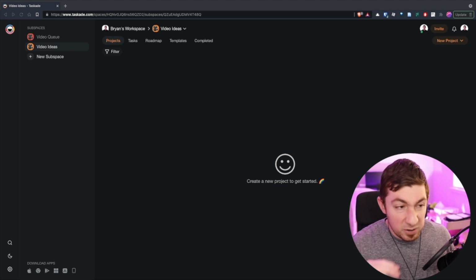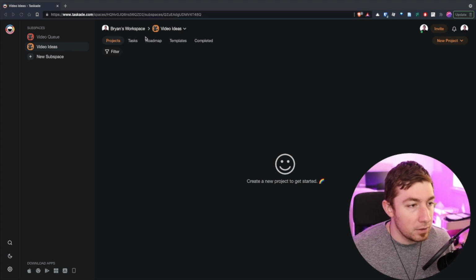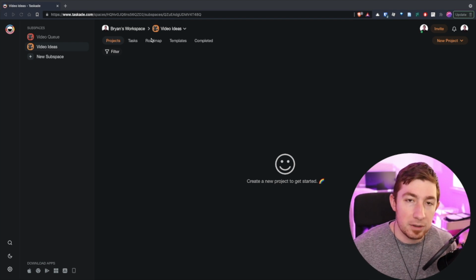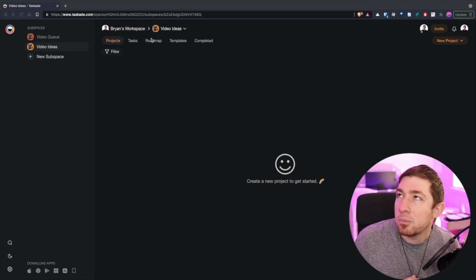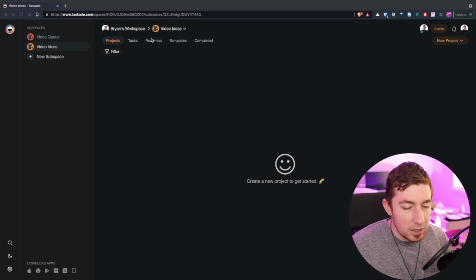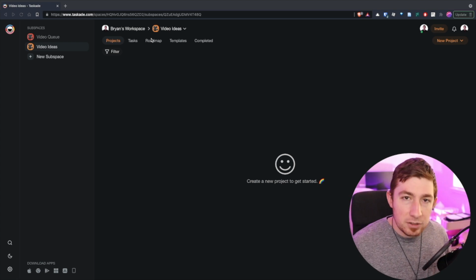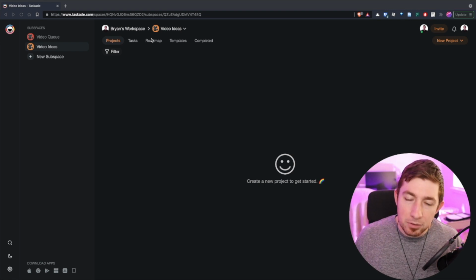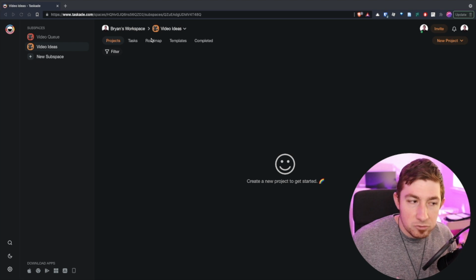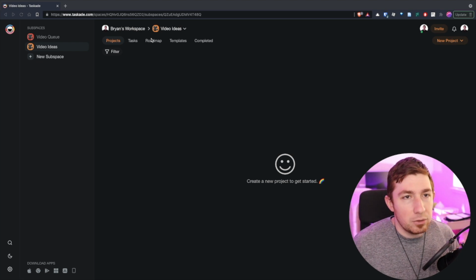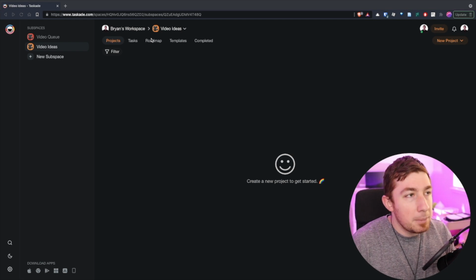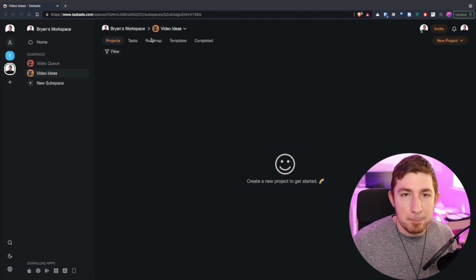So inside of Taskade, you have a workspace. Inside this workspace, you have everything that is yours, top level. So subspaces are like little playpens for kids. You have a little playpen. Inside that playpen, you can have stuff that lives in your workspace, but it's inside of this playpen. And you can invite people into that playpen to work and play with that stuff. So in essence, you can say, I only want to let people access this particular playpen full of items, and we can work collaboratively, and we can manipulate these things, and they can touch and change and deal with these things, but only in here.